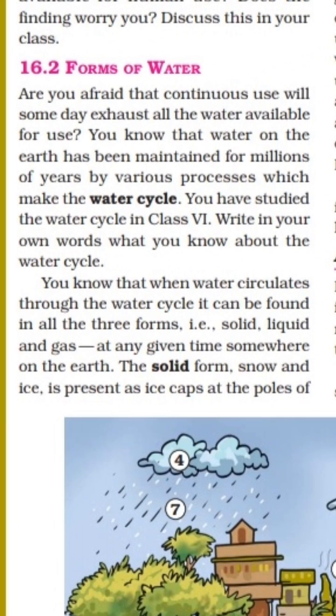Now see the next point. You know that when water circulates through the water cycle, it can be found in all three forms. We are aware that there are three forms of water: solid, liquid and gaseous. They are available in solid, liquid and gaseous state. At any given time somewhere on the earth, water can be found in all three forms: solid, liquid and gas.